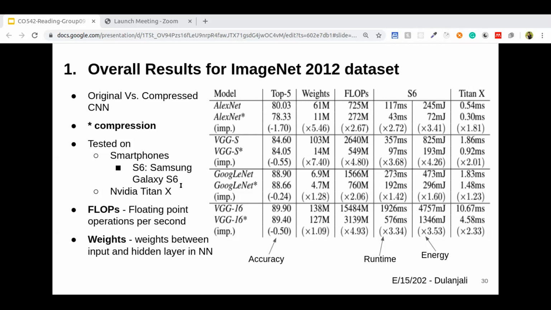If we take the accuracy of the original AlexNet CNN, its accuracy is 80.03, but the compressed AlexNet accuracy has been reduced to 78.33, but weights have been reduced by 5.46, and the flops have been reduced by 2.67.